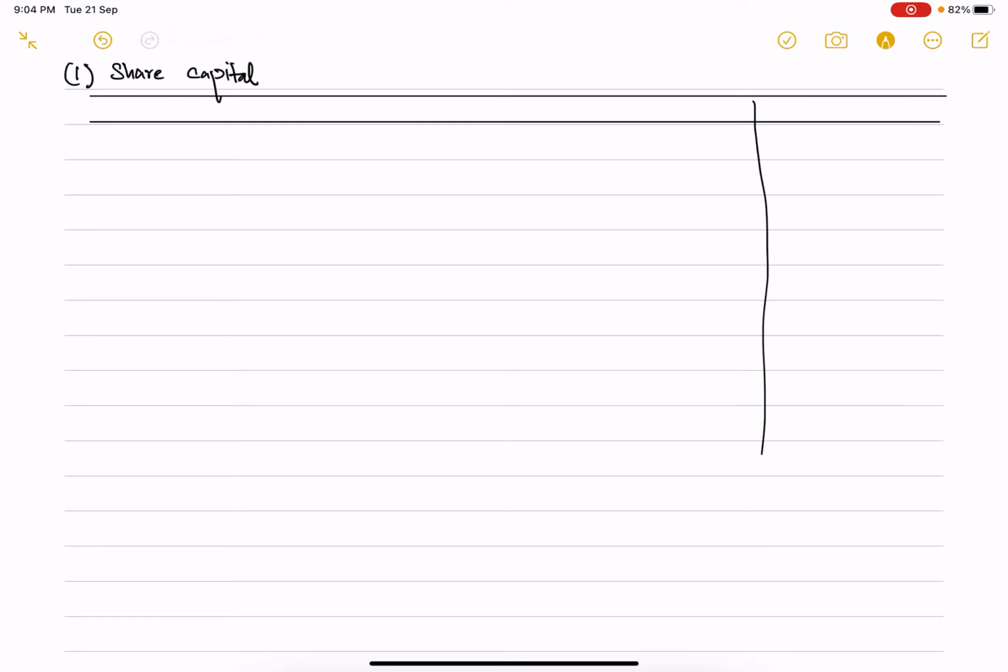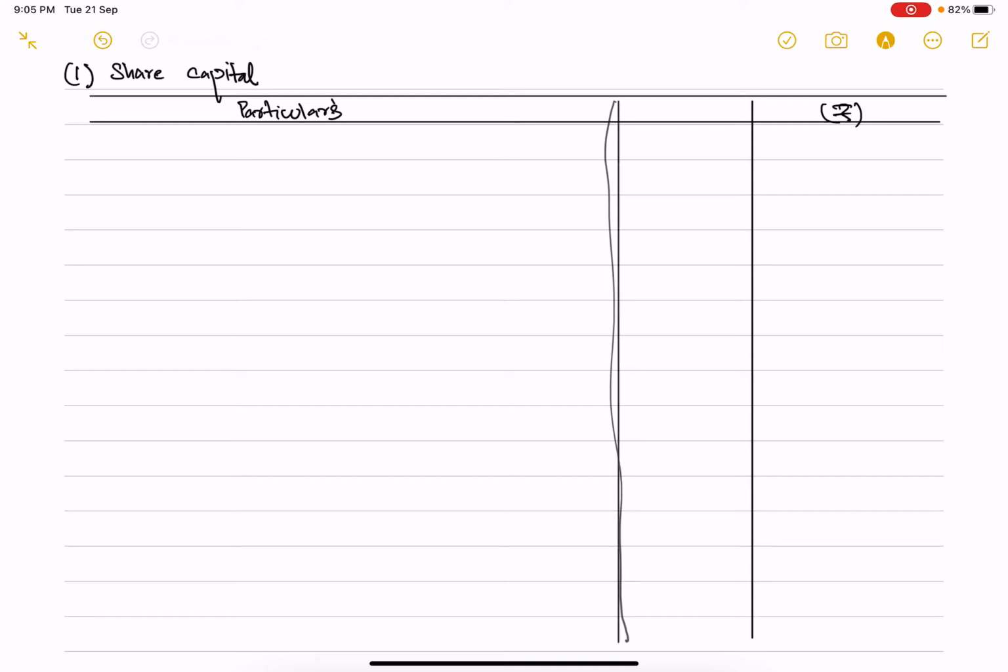So basically we require a 2-column format: one contains your particulars and secondly your amount column. You can make 2 amount columns as well, or a single amount column will also do. It's up to you. Since we might have certain additions to make, let's do it in a 2 amount column format. The first record in the details of share capital that we are supposed to show is the authorized capital.